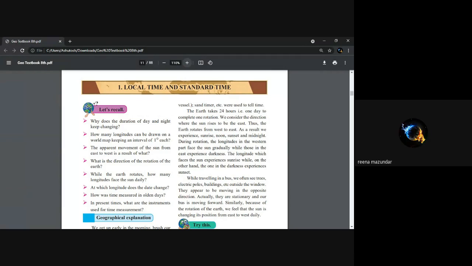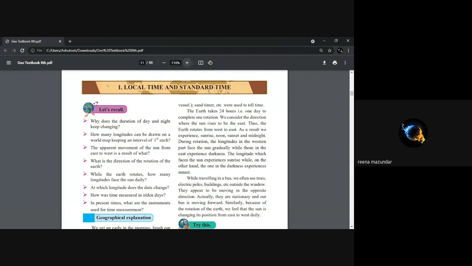So we are going to just go with this revision part, and I'm going to give a little bit of explanation with the question answers, so that the answers are well in your mind, and you don't have a problem in writing the paper. So the questions which are given: why does the duration of the day keep on changing? How many longitudes can be drawn on a world map, keeping an interval of 1 degree each?